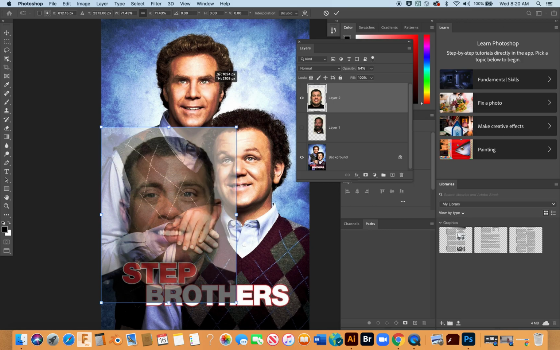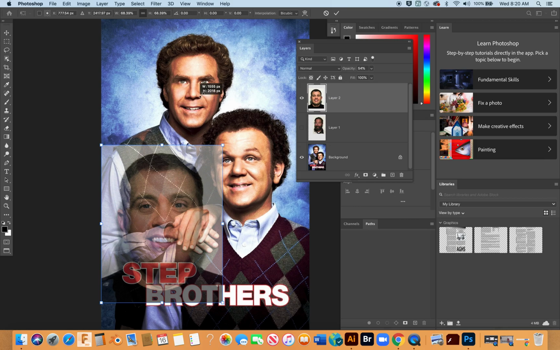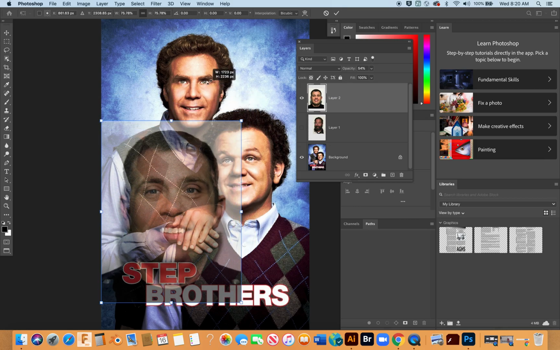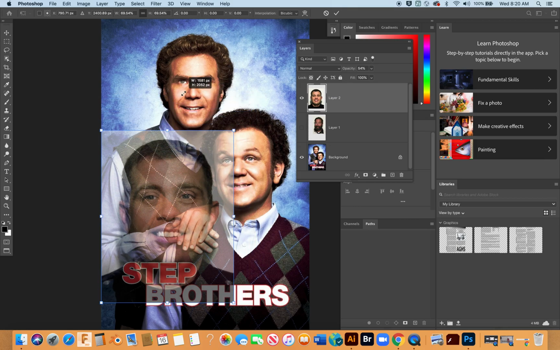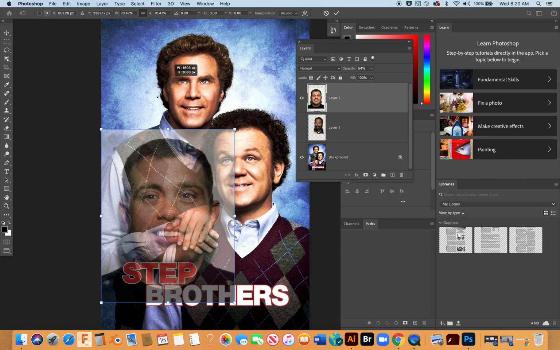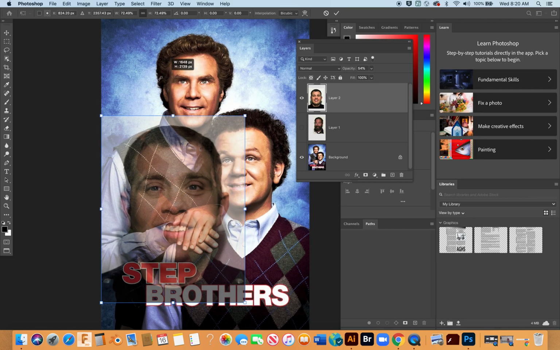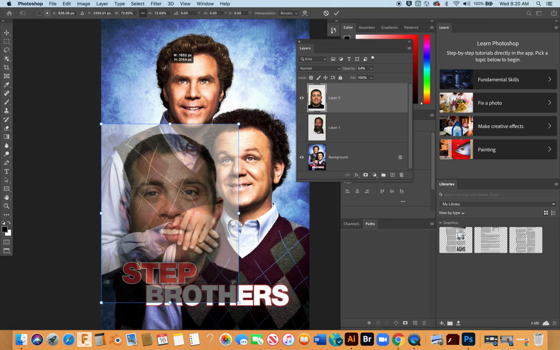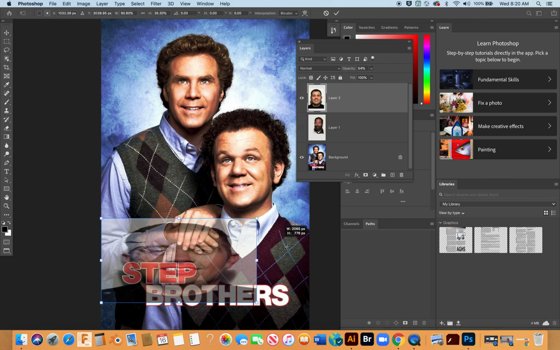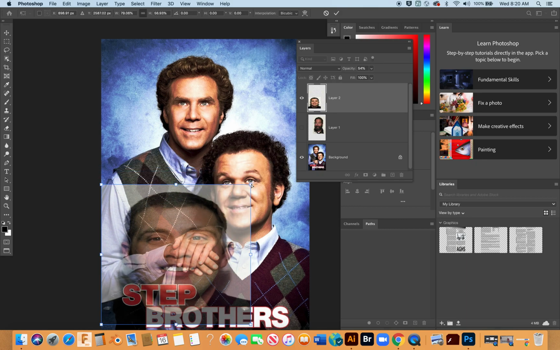So looking at this, I can go ahead and click and hold, and notice that I can scale him up or down. On newer versions of Photoshop and the most recent updates, you do not have to hold Shift. Generally, we used to have to hold Shift to constrain it proportionally to the same shape, but they've updated that and gotten rid of that. They reversed it now. So if I want to change the shape, I hold Shift, and notice that I can squish or squash his head as I see fit.